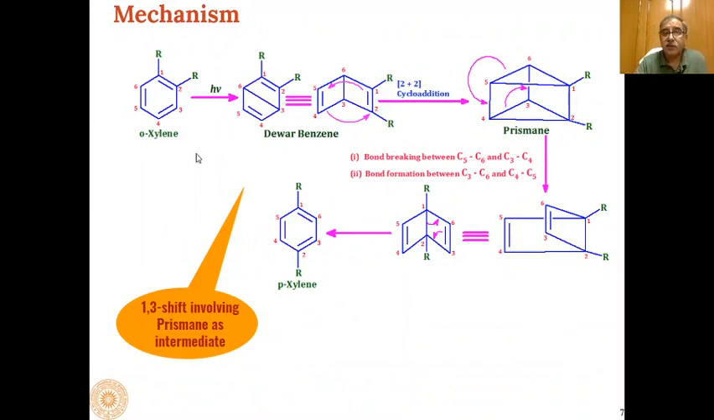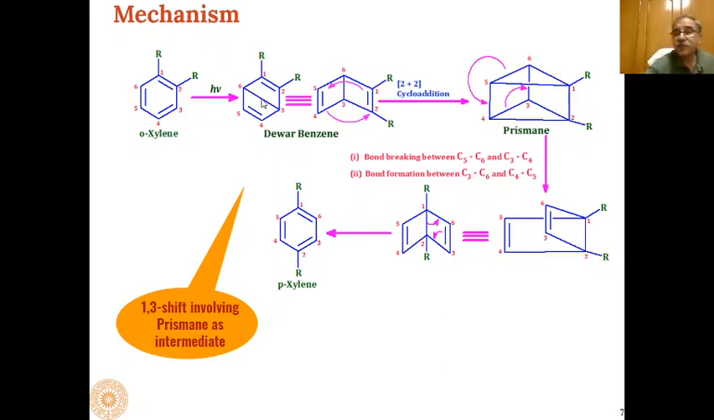Then the formation of para products can also take place through formation of prismanes, and prismanes will be formed in the same pattern as we have seen in the previous slide, through 2+2 cycloadditions. The only difference is that in the previous case the Dewar benzene was formed by formation of a bond between 1 and 4, but here the formation of the bond takes place at the 3 and 6 positions.